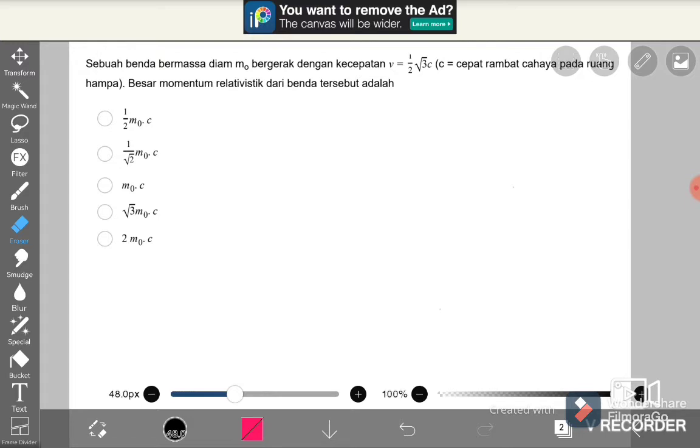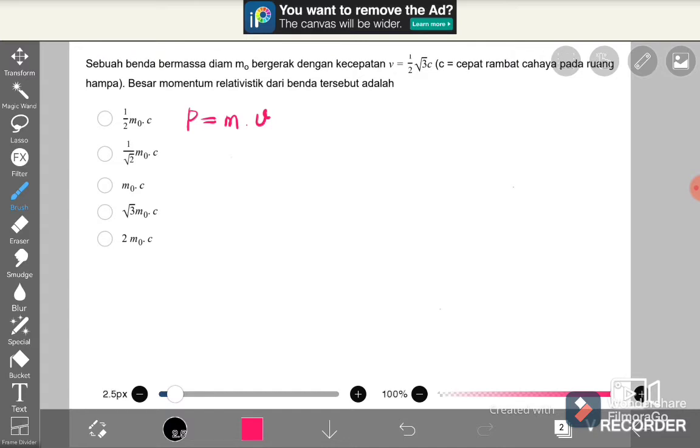Okay, regarding the question, we have learned about the formula of the momentum. In classical physics, the formula of the momentum P is equal to mass times V. P is the momentum of the object, M is the mass of the object, and V is the velocity of the object.